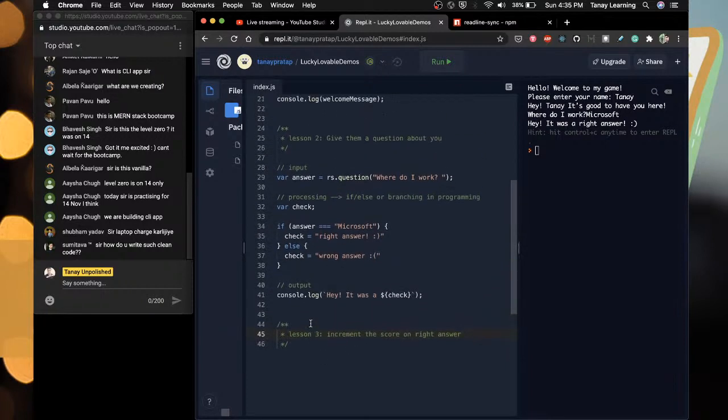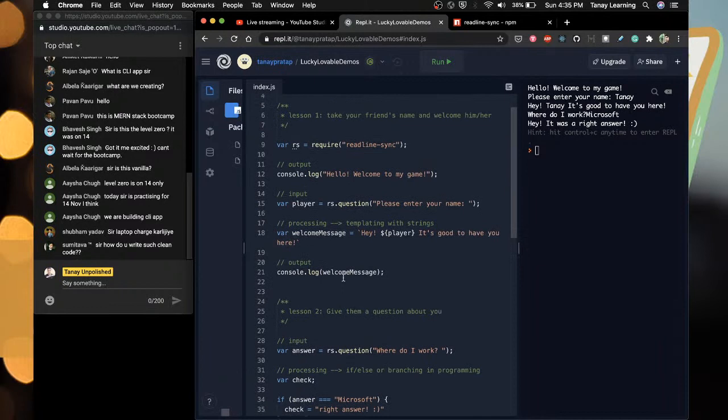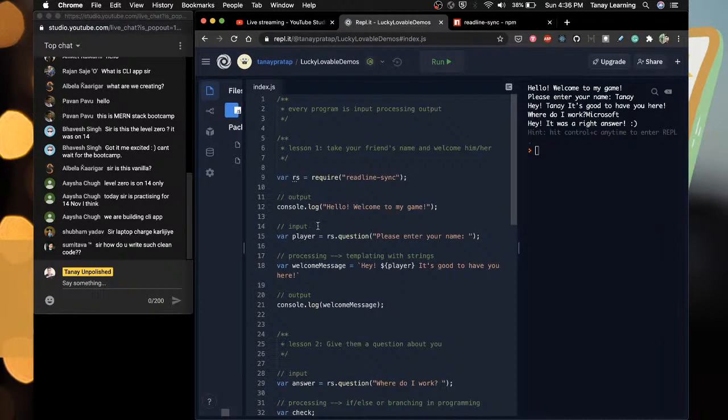Okay, so if we want to have a score, we first need to say where score. Good point. First, I need to explain variables here. Okay, what is a variable? So note down, explain variables here. What are variables?